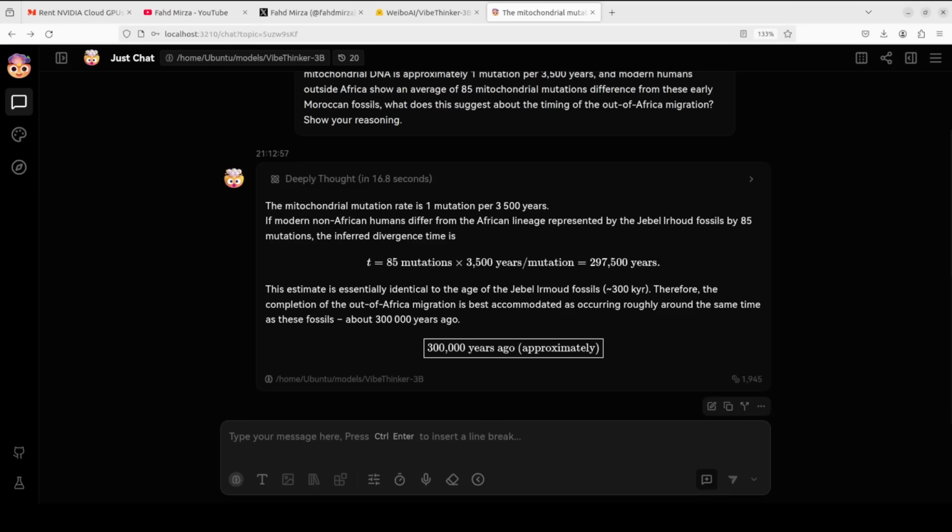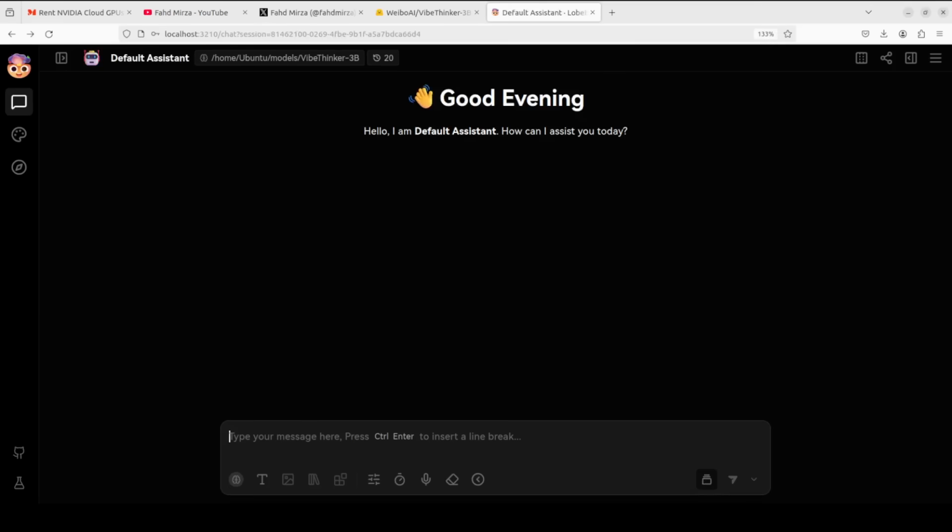This is exactly where small models still struggle with deep contextual scientific reasoning, and why we always need to verify AI outputs. Because if you go to social media, many people are saying that you don't really need any Opus model, just use VibeThinker 3 billion. Well, that is not really the case. It is not bad, but again, you just saw where it struggles. Okay, let's now do a coding test.